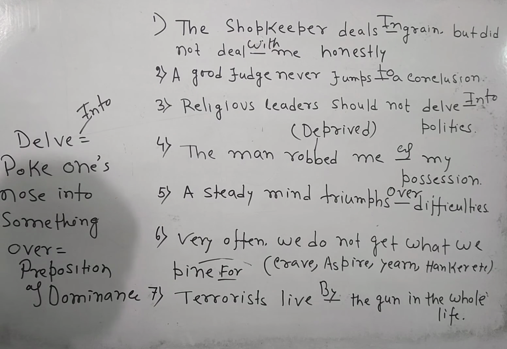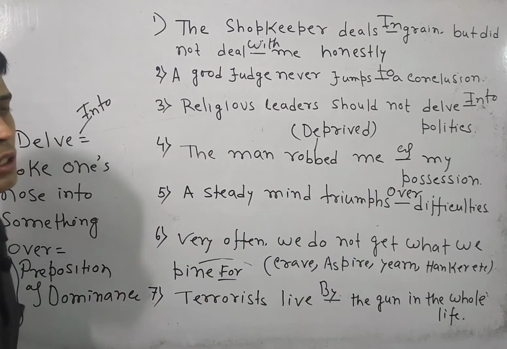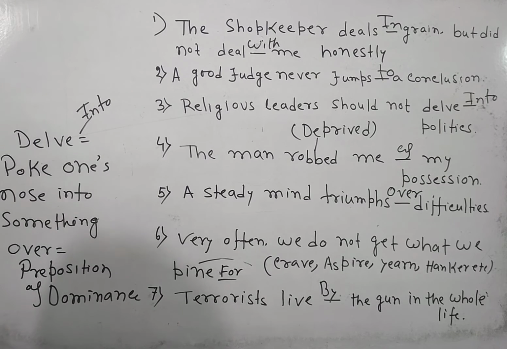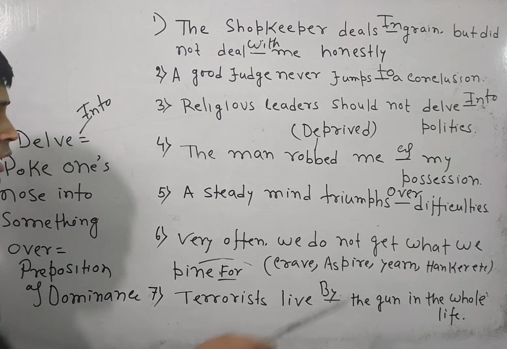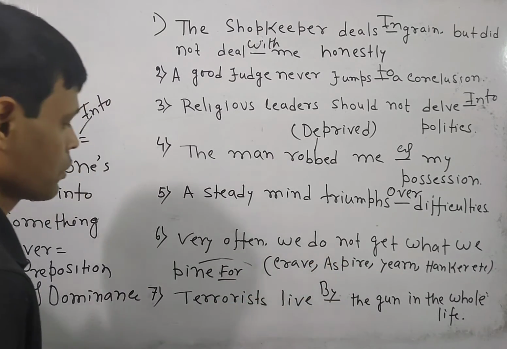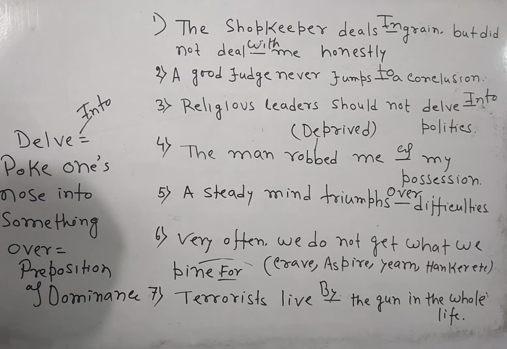A steady mind triumphs over difficulties. Over is functioning as the preposition of dominance, already written on the board. It's an adverbial phrase. It is called the personal subjective pronoun. It is called the auxiliary verb. It is called the adverb of negation. It is called the main verb. Again, we are going to join the sentence with the use of a nominal clause. Here, from what to here, it is a part of a nominal clause.